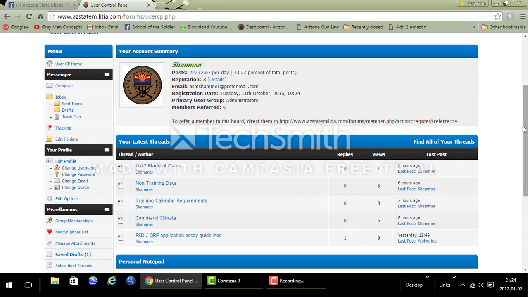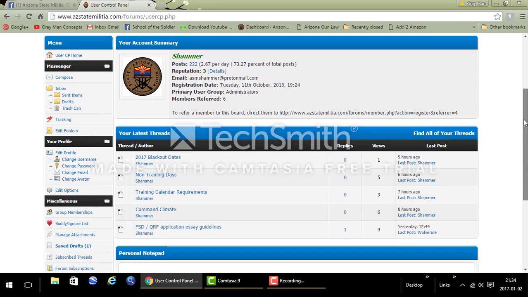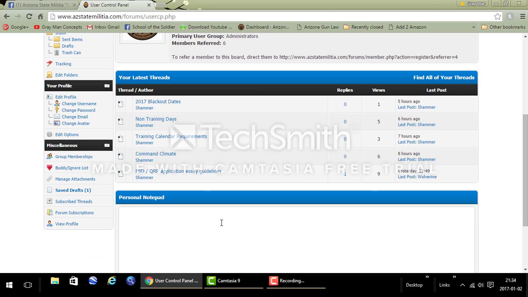Under user, it shows your account summary. So for me, it shows the posts, my averages. Reputation is just voting on people's posts. It's just little stuff. That I'm an admin. Down here, it shows the latest things that I did in this area, and a personal notepad if you want to keep some notes.